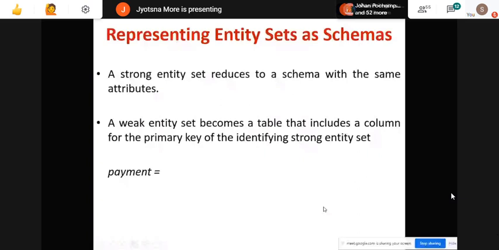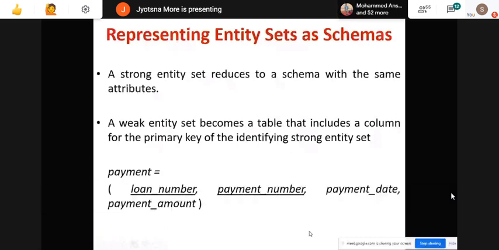It is like this. We will have loan number, payment number which was its partial key, payment date which was its own attribute, payment amount which was its own attribute. Out of this, payment number and loan number together will act as a primary key for this table payment. Okay, clear now? That is how the weak entity is converted into the relational schema.